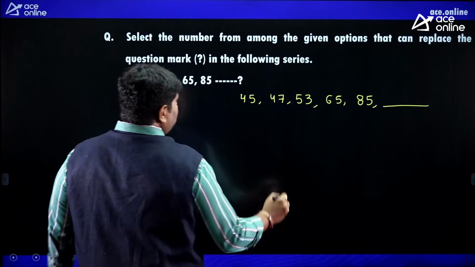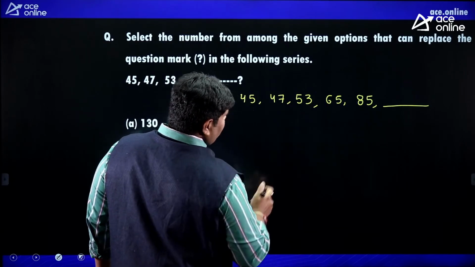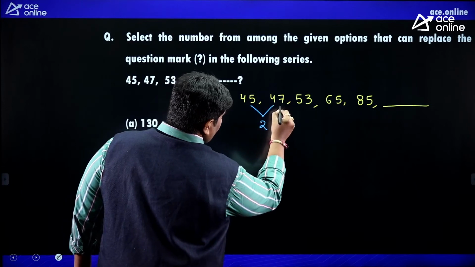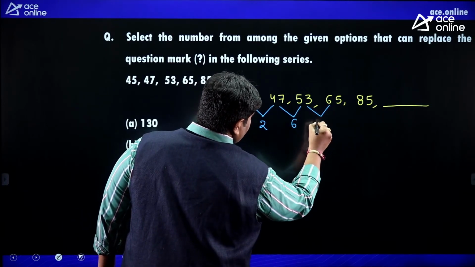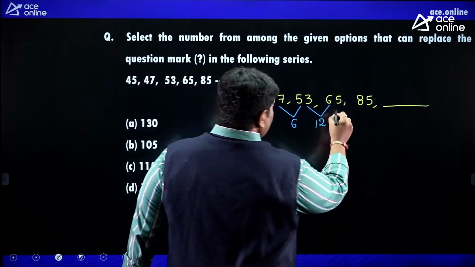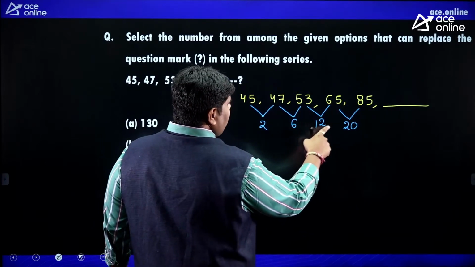Anyone, friends? First, there are no prime numbers, okay? Only two prime numbers, but don't decide. So next you check the difference. Here 2. Next 6. Next 12. Okay. Next 20. So 2, 6, 12, 20.